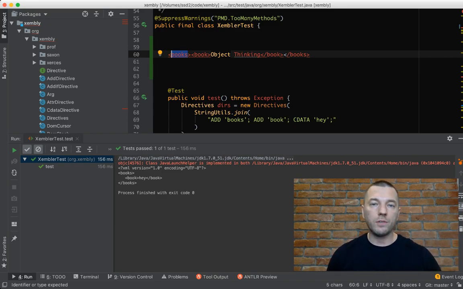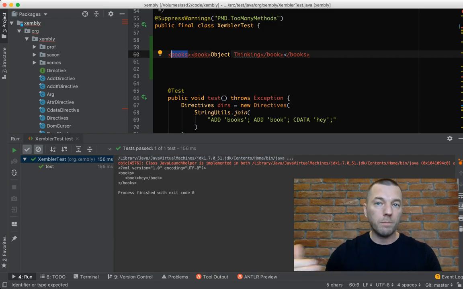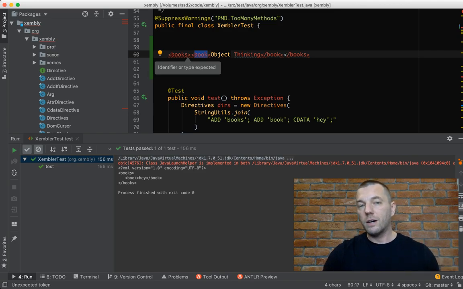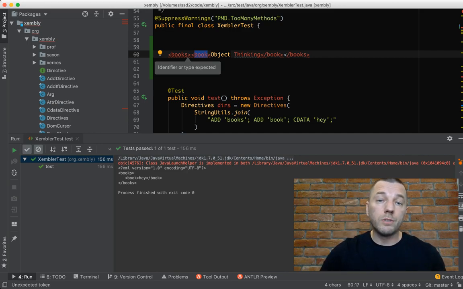At the top of the document always stays the root element, the document element, the highest level element, which is books in our case. And then all other elements go to the bottom hierarchically. Every element has a parent, and only the top element doesn't have a parent, meaning that's the highest level element.